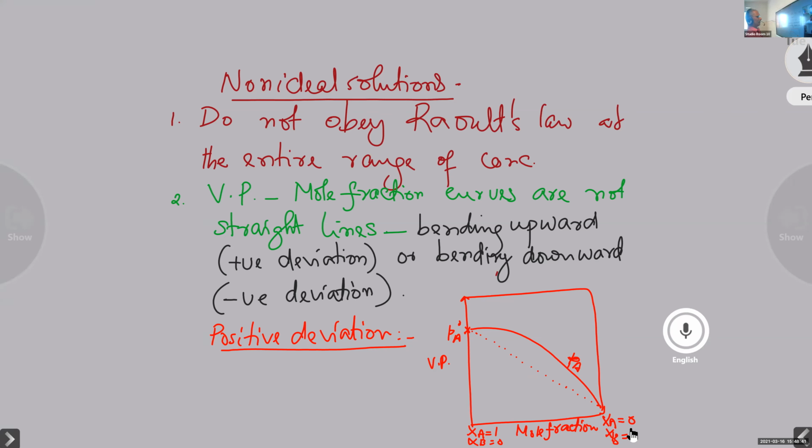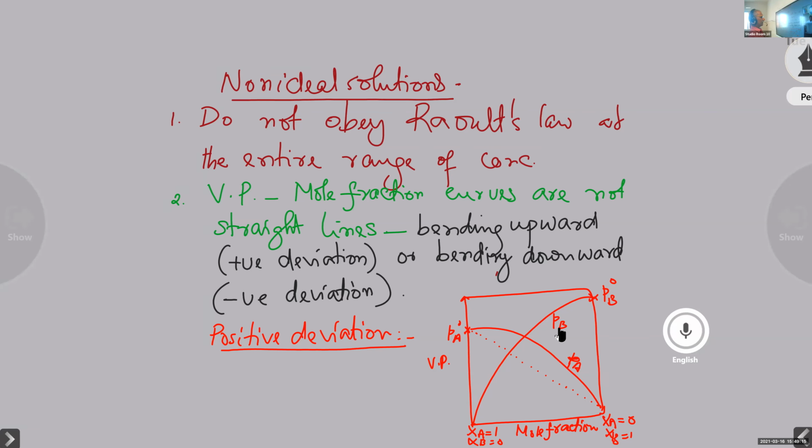Corresponding to XB equal to 1, the vapor pressure we have taken as PB0, the vapor pressure due to the pure component B or component 2. Now, if you draw a graph between PB and XB, we'll get a graph bending upward. It bends upward like this, and that is the graph for PB.